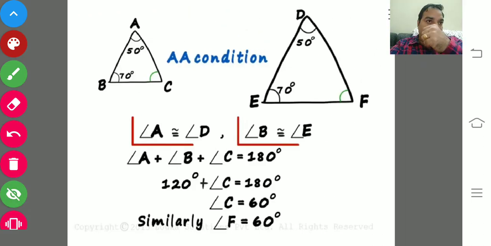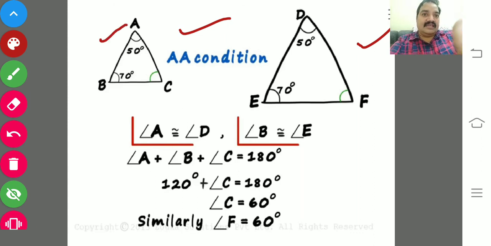And one more important thing is the AA criterion. In similarity you have only the AA condition. What is the AA condition? Consider triangle ABC and triangle DEF. In triangle ABC we have angle A equal to 50 degrees, angle B equal to 70 degrees, whereas angle D equals 50 and angle E equals 70.